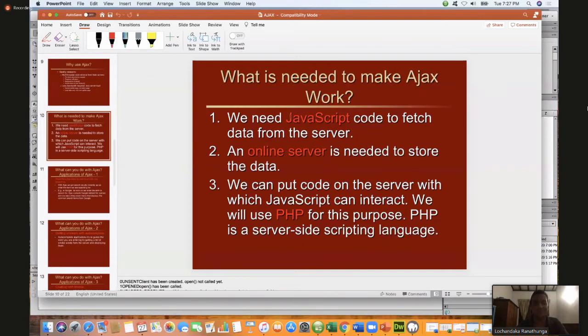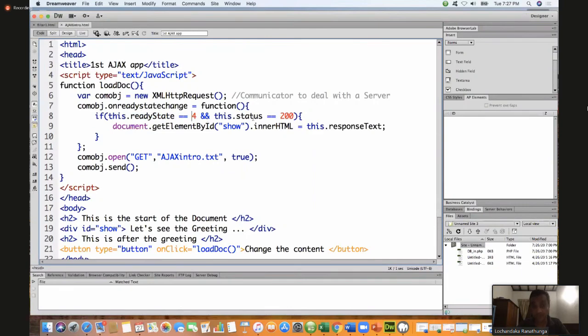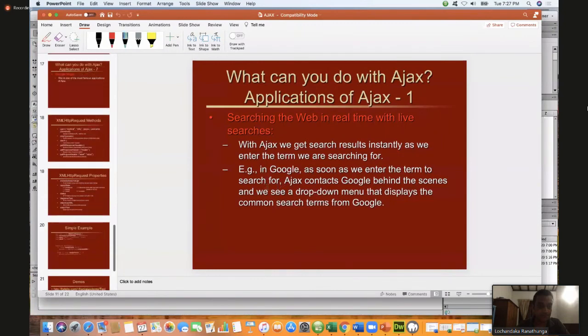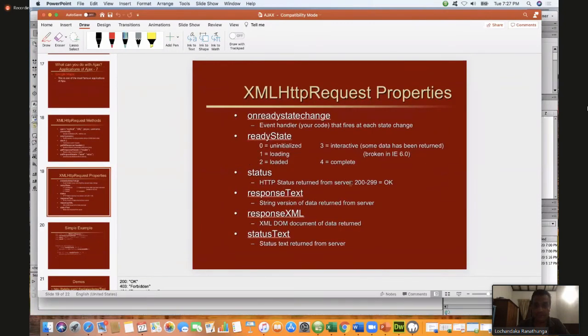That is what we are checking. It may be completed but not successful, which is also possible. Therefore, we look at the status variable, the HTTP status returned from the server, which should be between 200 and 299. That is okay, successful, right?